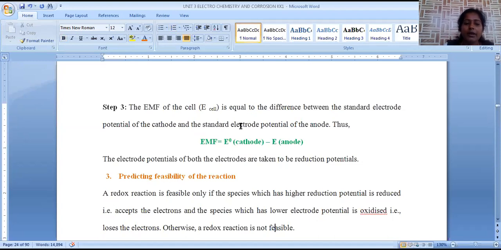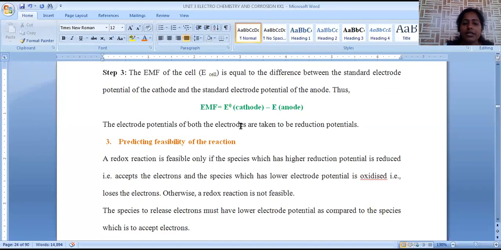Next is about predicting the feasibility of the reaction. Feasibility of the reaction in the sense of whether the reaction is carried out spontaneously or not. Some of the reactions are carried out in a spontaneous way, so without any external source or external force, we can carry out that reaction. So that is the feasibility of the reaction. Any reaction is feasible if its EMF value generated is positive in nature. If the EMF value obtained is negative, that reaction is not feasible under normal conditions.